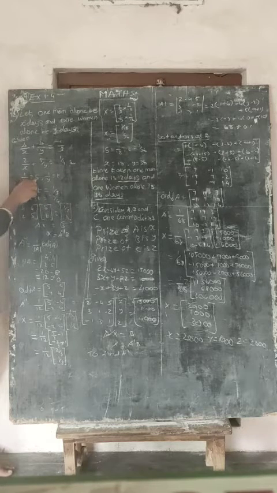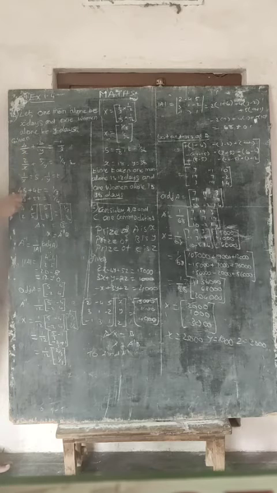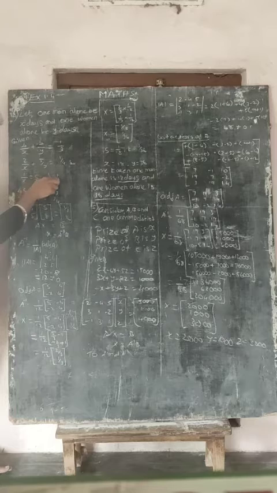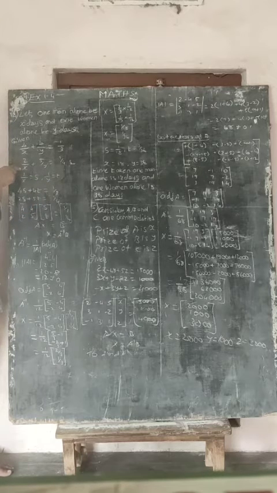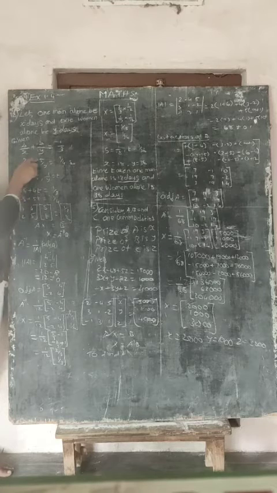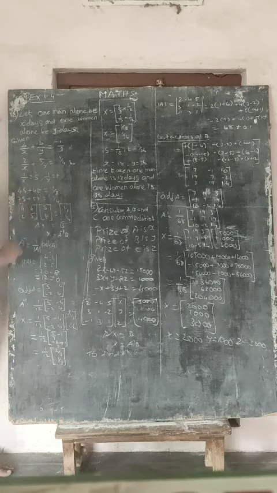1 by x is equal to s. So here the value is 4 by x, so you have to write 4s. Here the value is 4 by y, so you have to change into 4t. And this value is 2 by x. So 1 by x is equal to s means 2 by x is equal to 2s, 5 by y then goes to 5t is equal to 1 by 4.